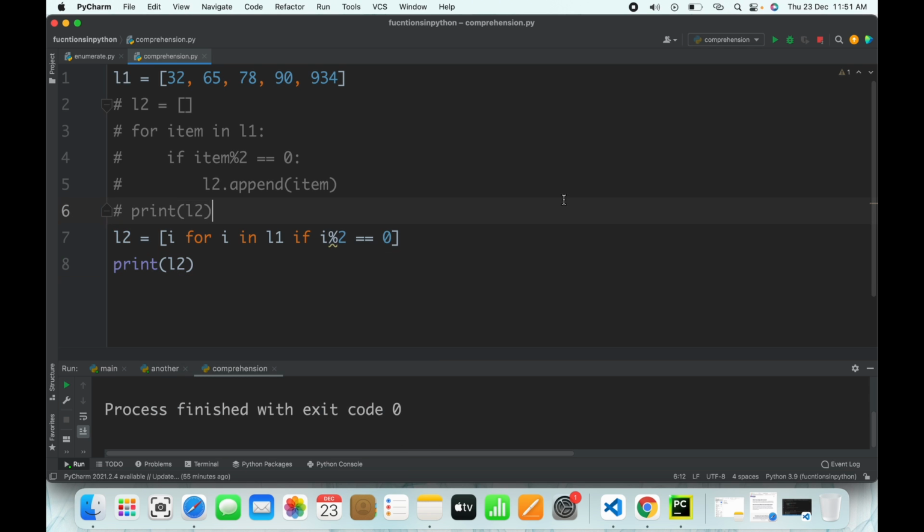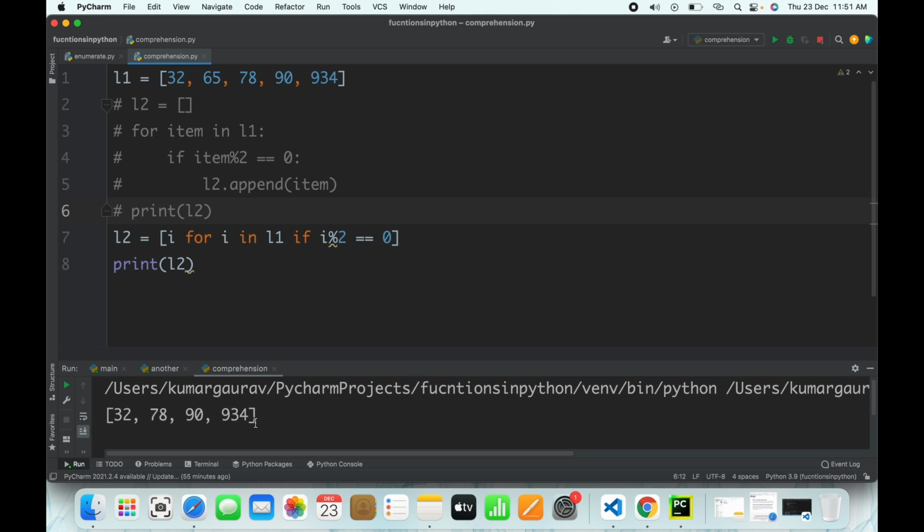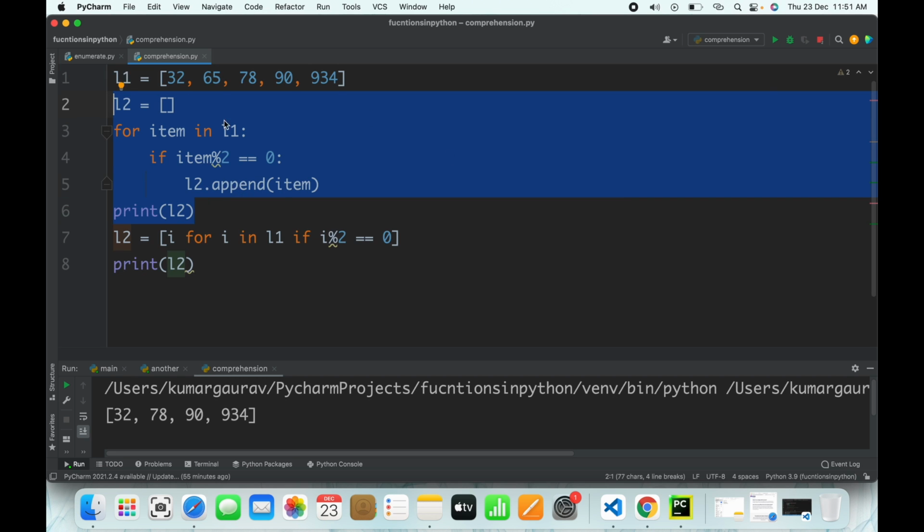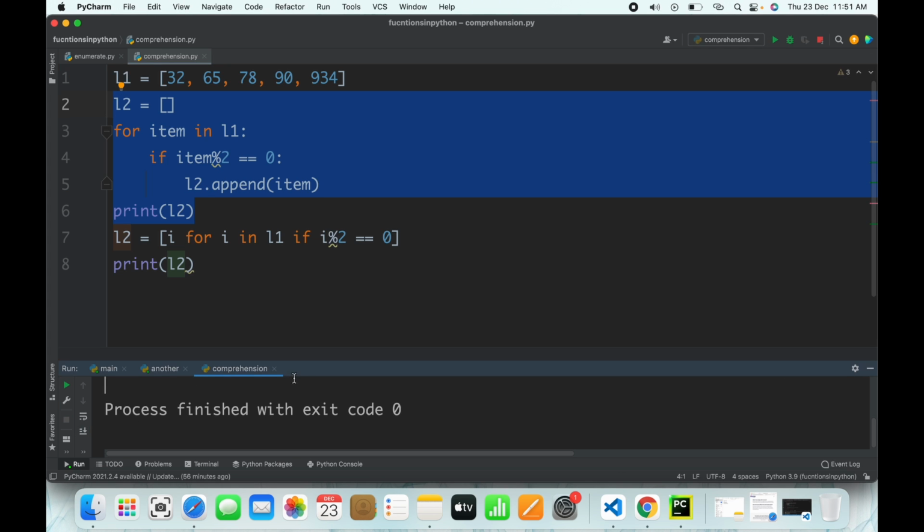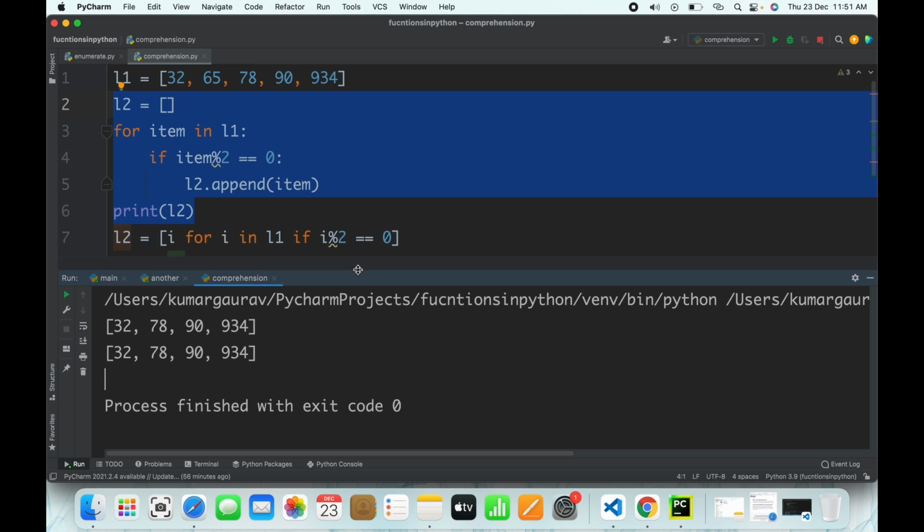So L2 will have only those numbers which are divisible by 2. If I run this, you see the same result. If I uncomment the earlier code, you see there are 2 lines of similar output.